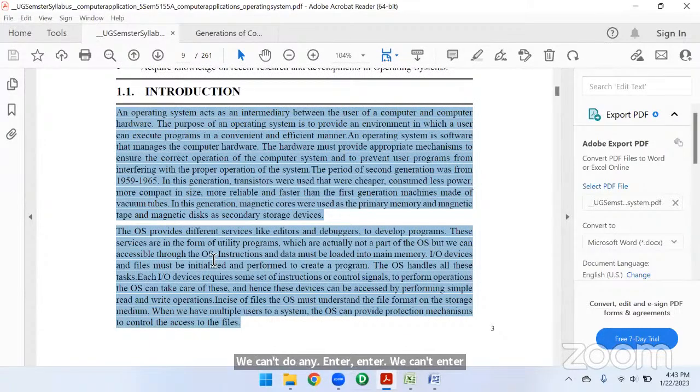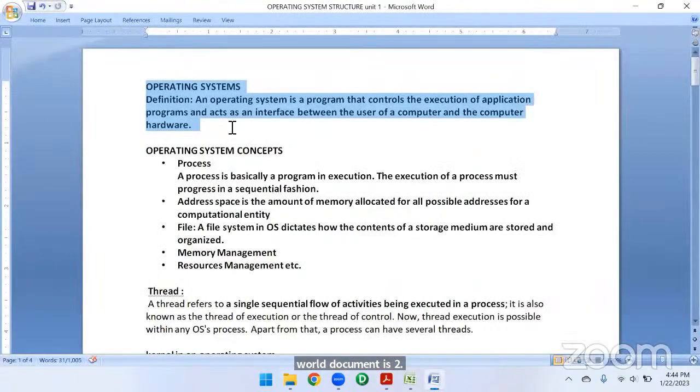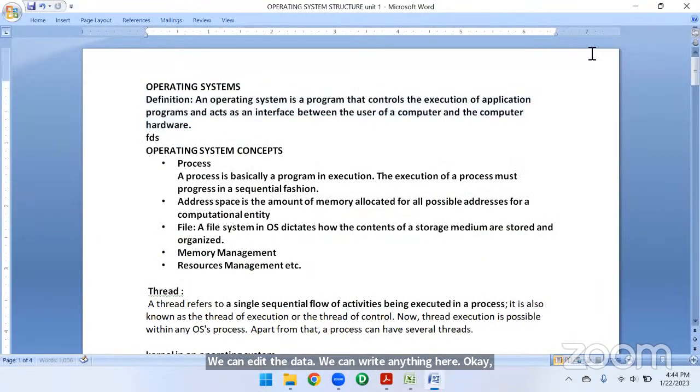Suppose if we have a notebook, in the notebook we can edit the data as well as save the data. Again, we can write something in the notebooks and store them in the notes, right? So for that purpose we use a notebook. Like a Word document, we can edit the data, we can write anything here, right? Okay, the rest of the things let me show later in your practical sessions. You can discuss and see all these things.